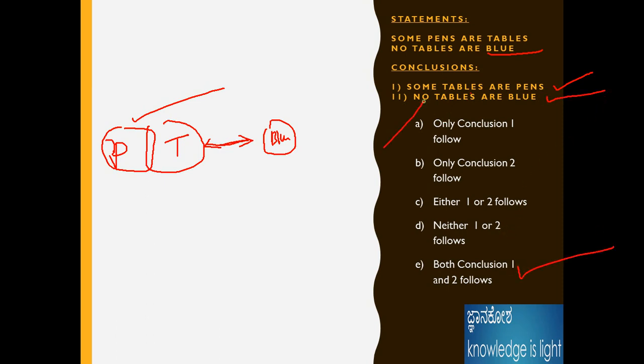Okay, if the question is no pens are blue, then this is also wrong. If that is wrong, then this is also to be wrong. If it is no pens are blue, then the answer is wrong. Now both the statements are true, then both conclusions are true.